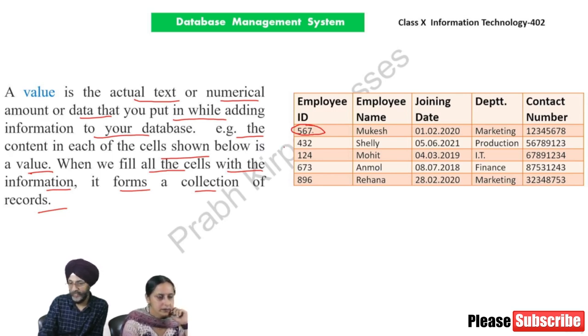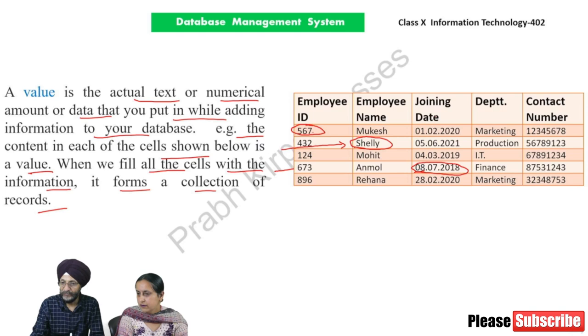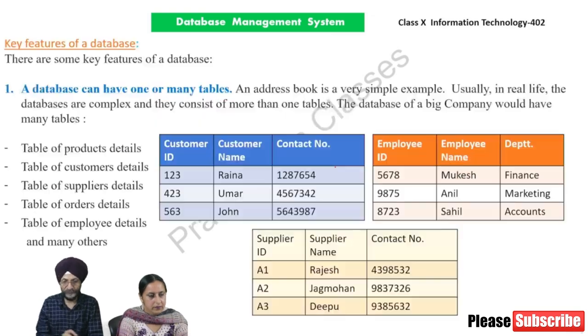In case of, suppose, the second row, we have mentioned the name as Shelly. This is also a value. In case of third row, we have added joining date. This is also a value. All the figures which we put in a particular column, the information which we put or enter in a particular cell, is known as value.